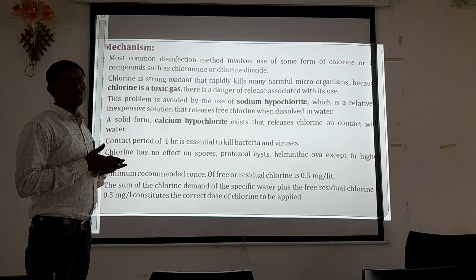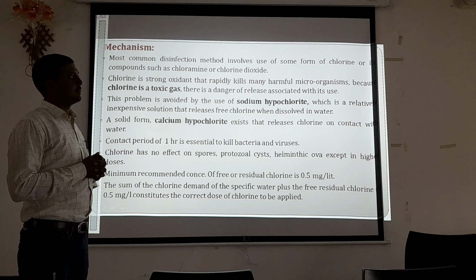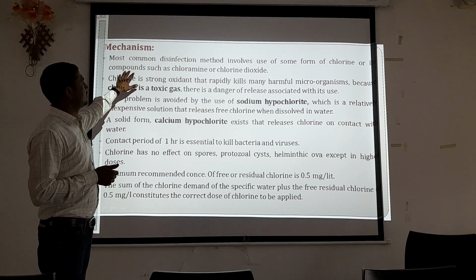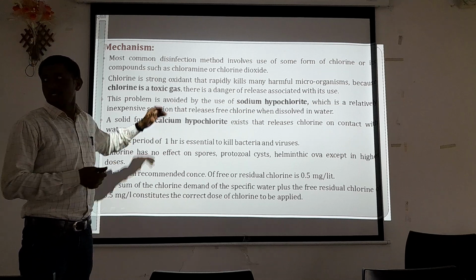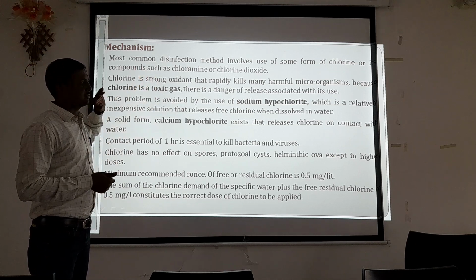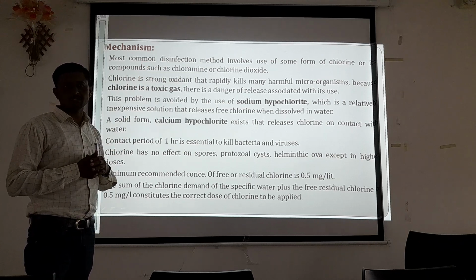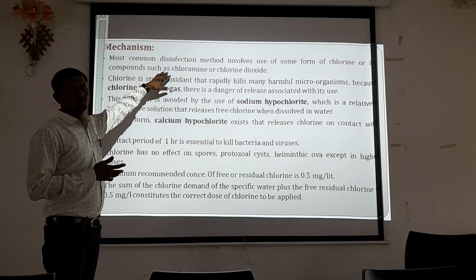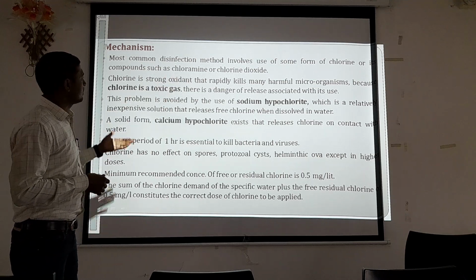What is the mechanism of chlorination? The most common disinfection method involves the use of some form of chlorine or its compounds, such as chloramine or chlorine dioxide. These are nothing but chlorine-containing substances. Apart from chlorine, as chlorine is a hazardous gas, we can use chloramine or chlorine dioxide for the treatment of water.